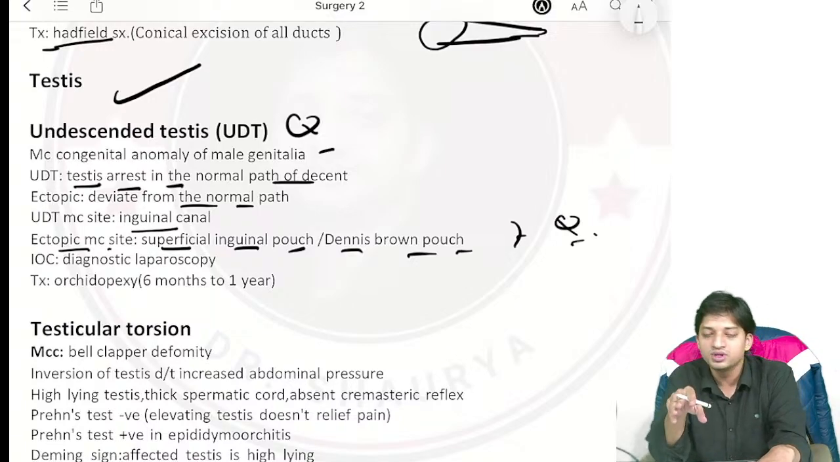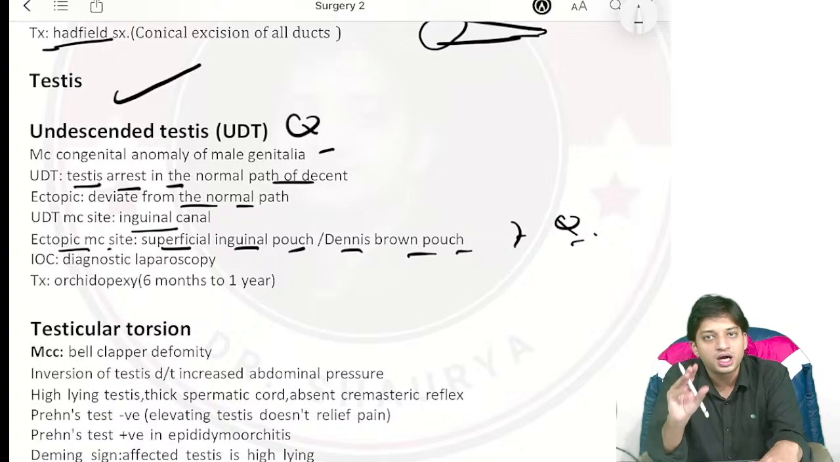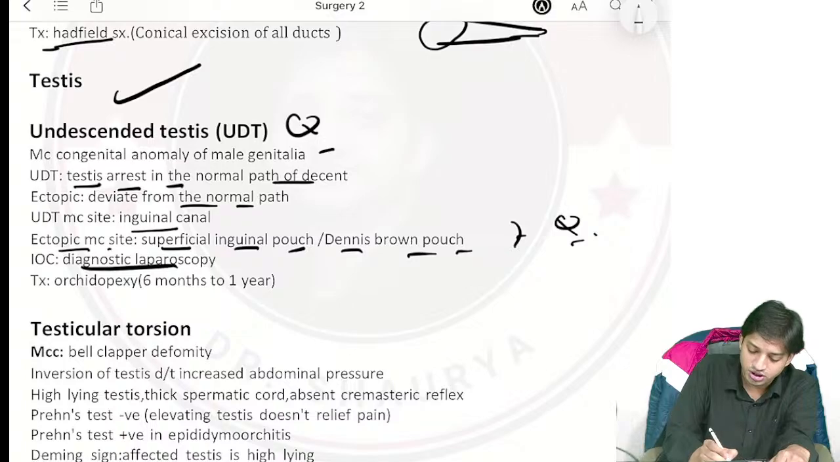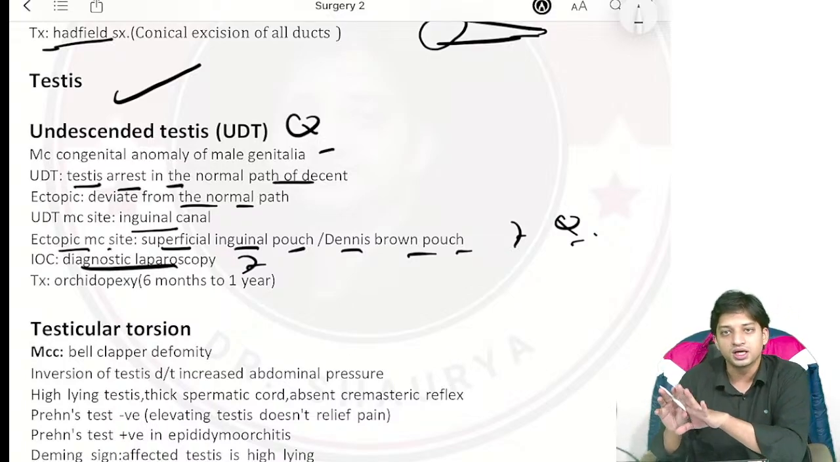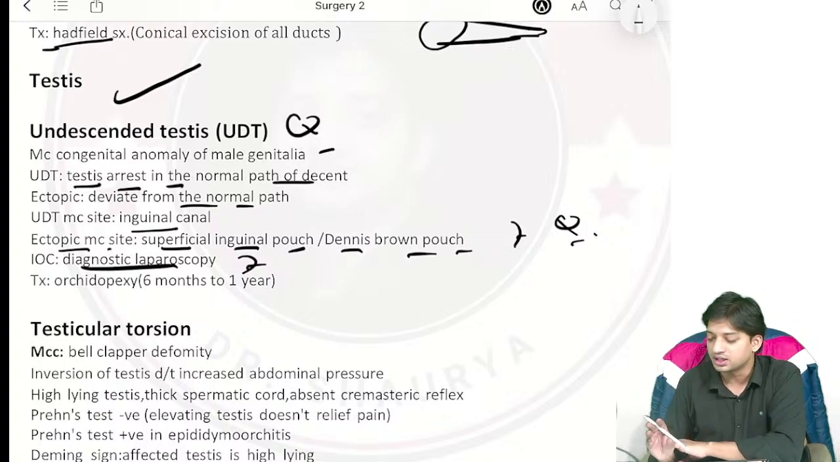Now, what will be the investigation of choice? In undescended testis, remember the investigation of choice will always be diagnostic laparoscopy, because you have to do diagnostic laparoscopy and search whether the testis is present or lodged in the intra-abdominal part or not, right?